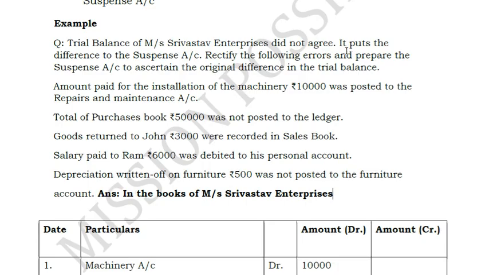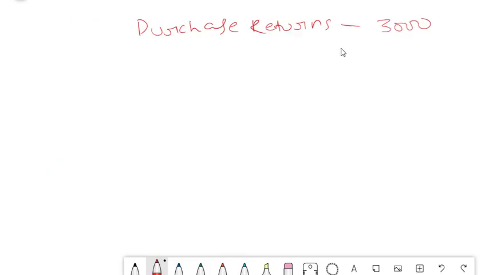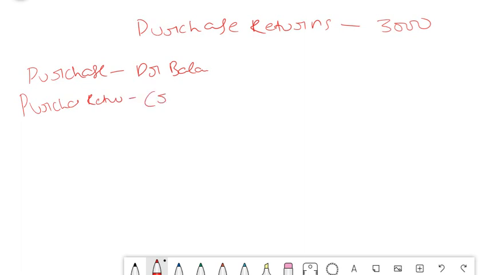So what should be the correct entry? When we are purchasing something, what should be the entry? When we are purchasing something, it has a debit balance, isn't it? Purchase is an expense. Similarly, when we are returning something, when there is a purchase return, it is just the opposite, because we are returning something means he will obviously give back the money, isn't it? So what should be the correct entry now? So purchase return should be credited. Purchase returns should be credited with 3000 amount.